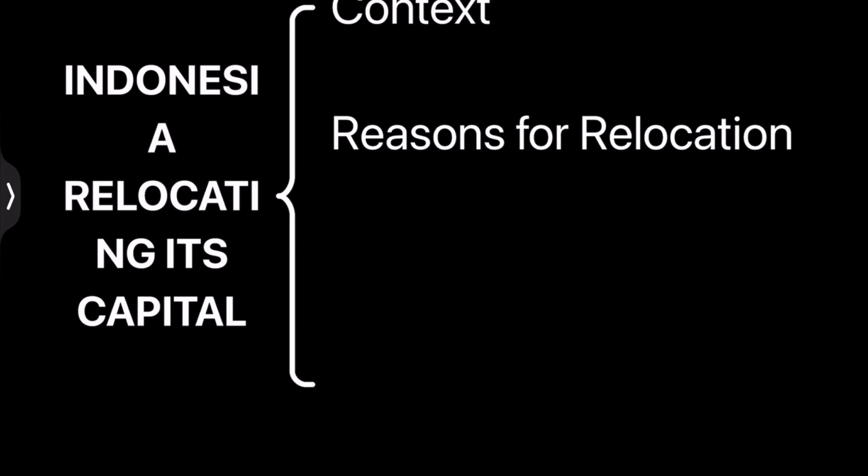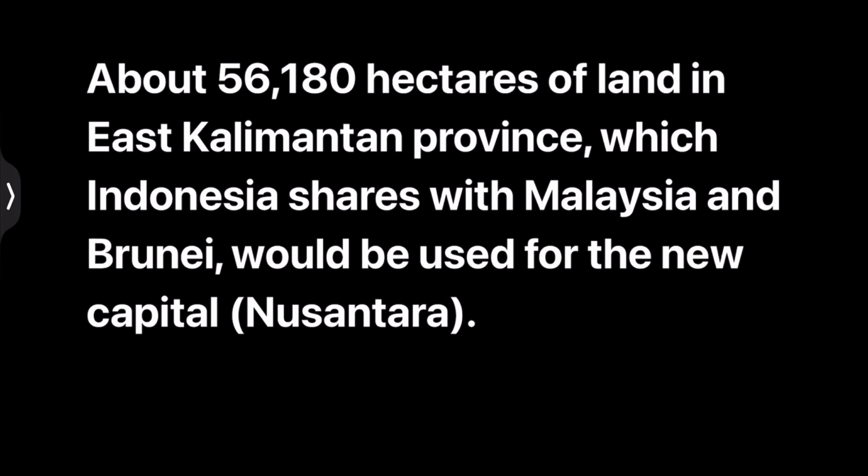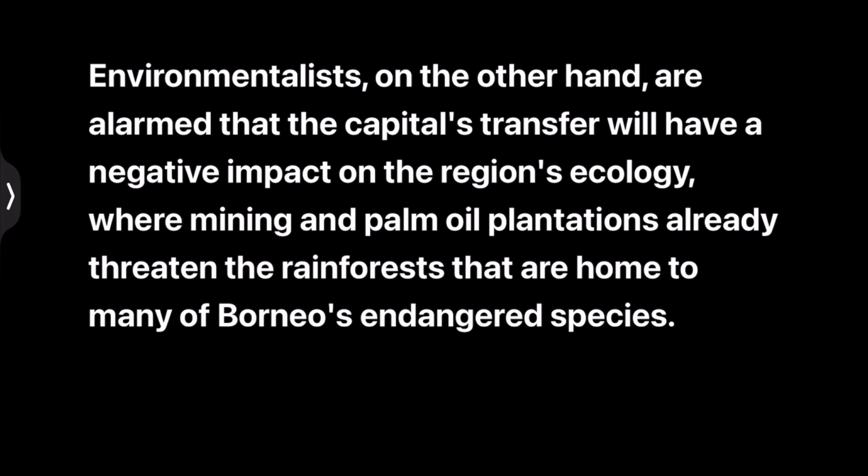Now let's understand the relocation site. These are facts which are not very important for the UPSC exam, but you have to understand that about 56,180 hectares of land in East Kalimantan province, which Indonesia shares with Malaysia and Brunei, would be used for the new capital Nusantara. Environmentalists, on the other hand, are alarmed that the capital's transfer will have a negative impact on the region's ecology, where mining and palm oil plantations already threaten the rainforests that are home to many endangered Borneo species.